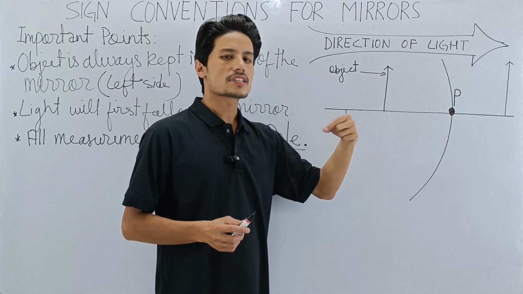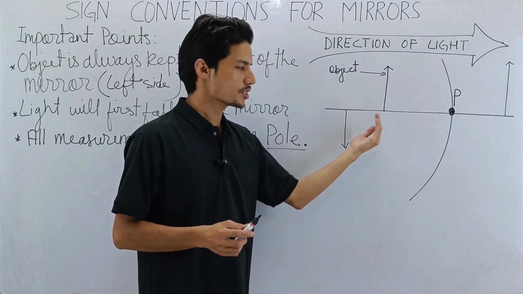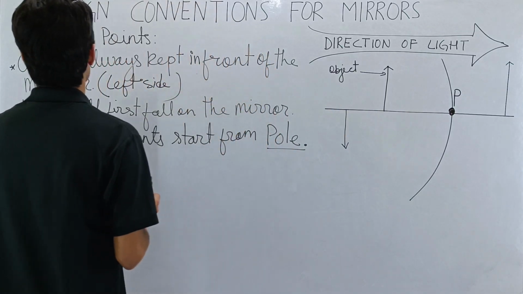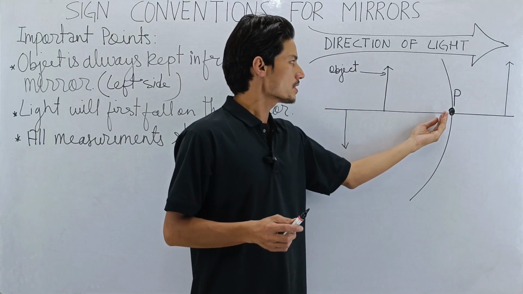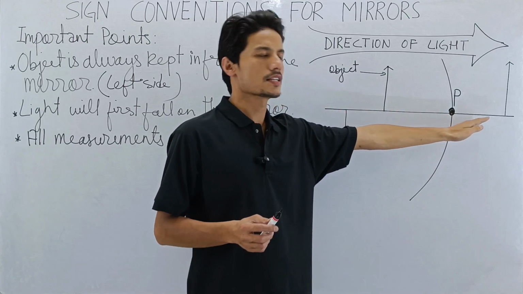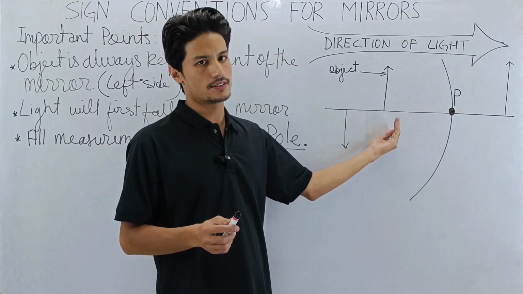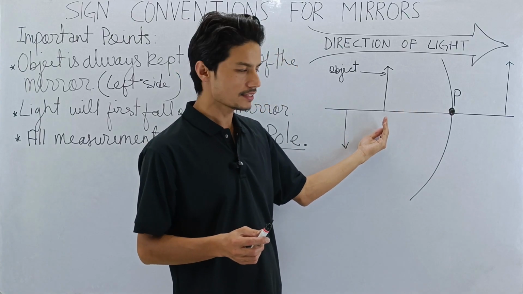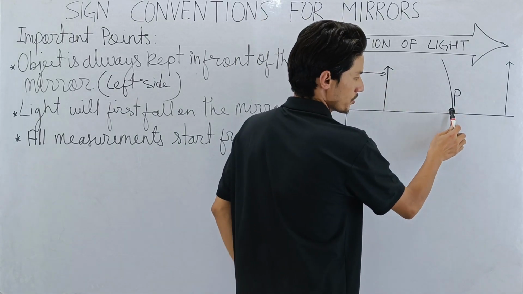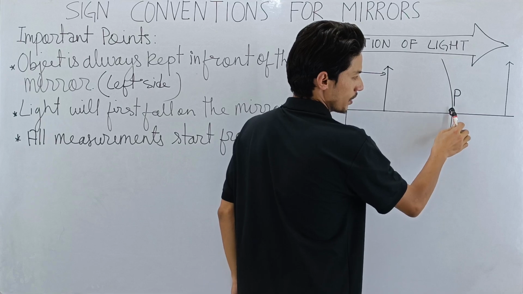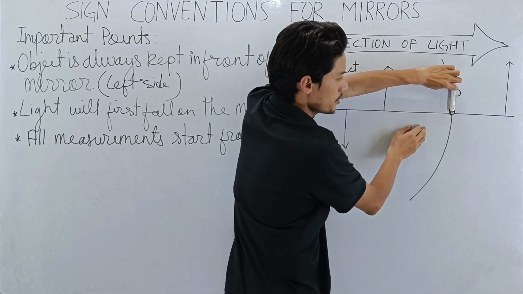All right. Now, all measurements start from pole. So now time to start measuring. Let me rephrase it. Measurements done along the direction of light will be taken as positive, and measurements done opposite to the direction of light, which means along left, will be negative. I'll repeat again. We are measuring from the pole. So let this marker be me. I'm always here. Measurement from here.